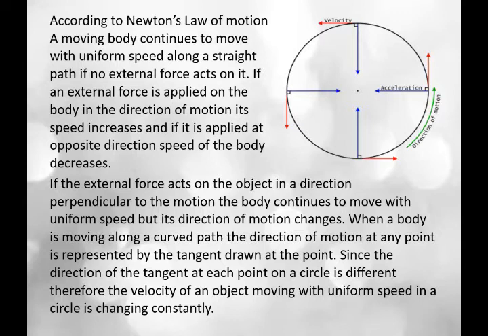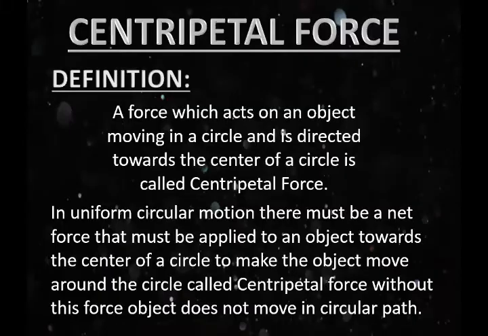So, we can see again the direction of the tangent at each point on a circle is different. Therefore, the velocity of an object moving with uniform speed in a circle is changing constantly. Now, students, we come to our next topic. This is all about circular motion, uniform circular motion. Now, we will move to the second slide, the second topic, which is centripetal force.